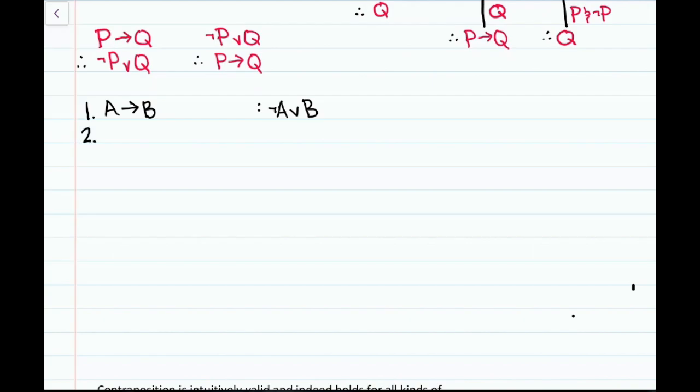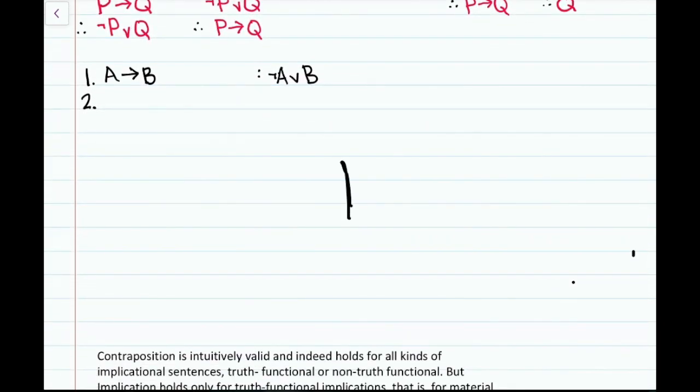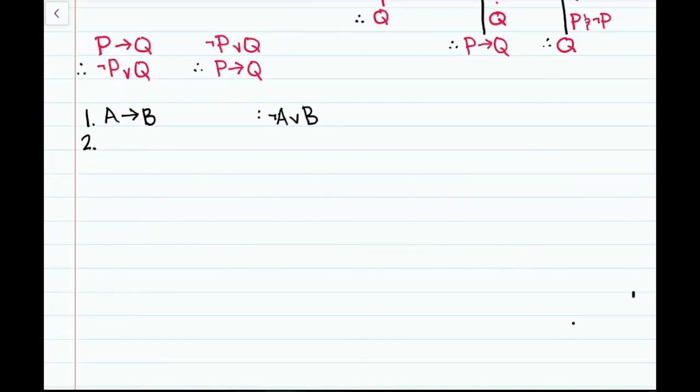So how are we going to do this? Well, we're going to assume that our conclusion isn't true. So assume for reductio, or as we're going to call it, negation elimination,